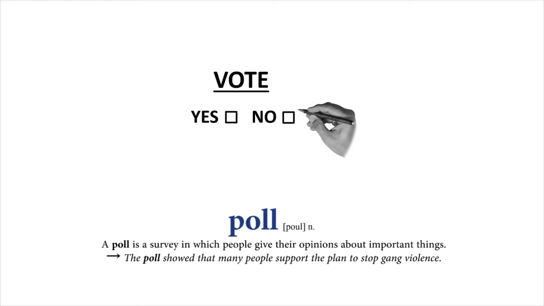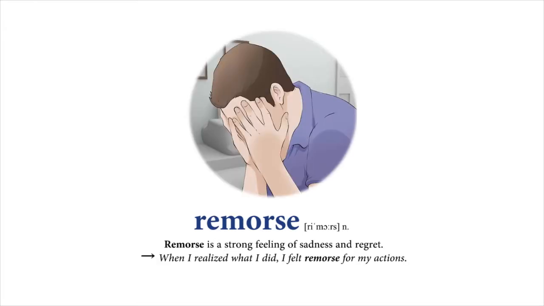Poll. A poll is a survey in which people give their opinions about important things. The poll showed that many people support the plan to stop gang violence. Remorse. Remorse is a strong feeling of sadness and regret. When I realized what I did, I felt remorse for my actions.